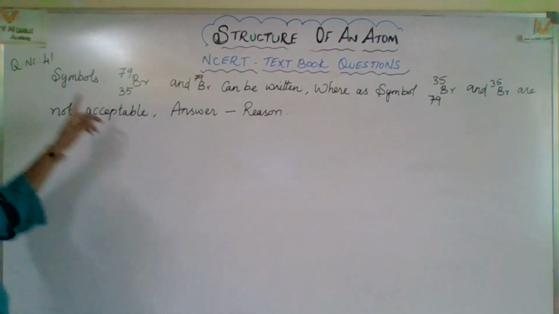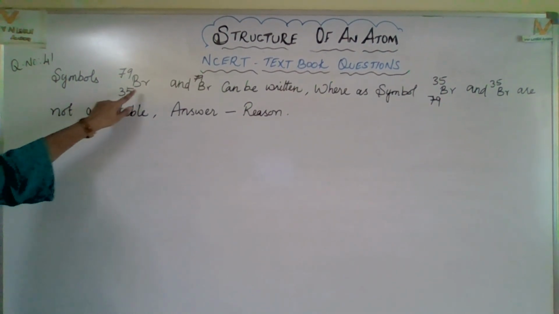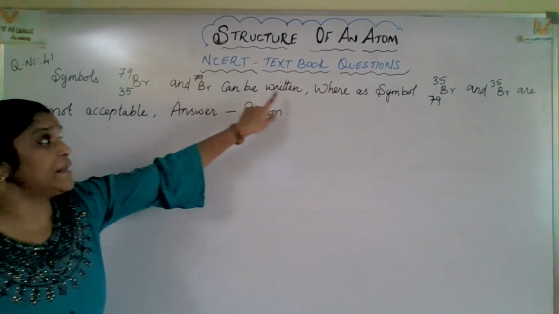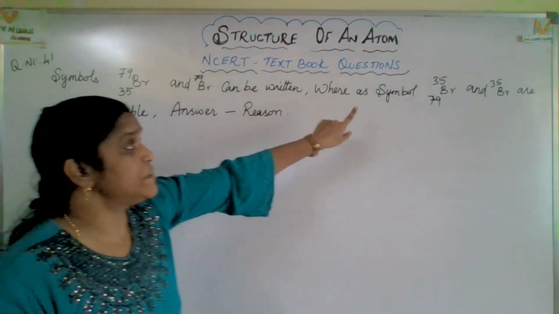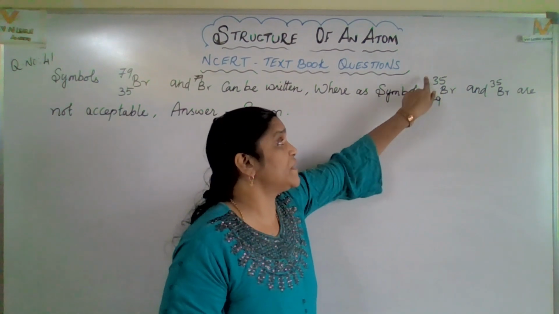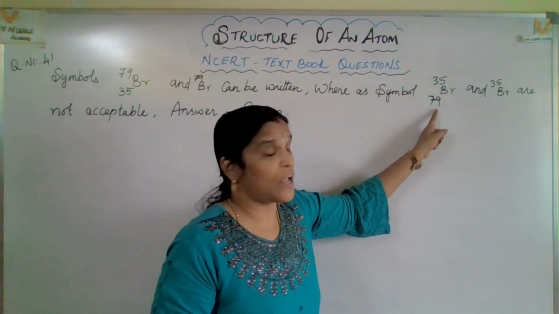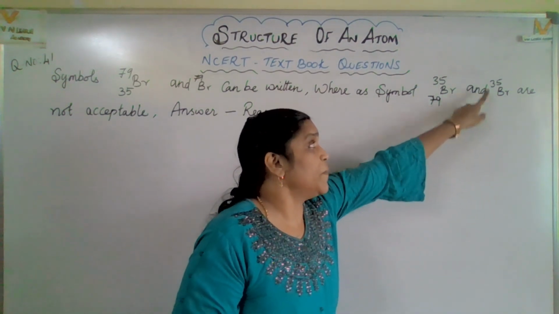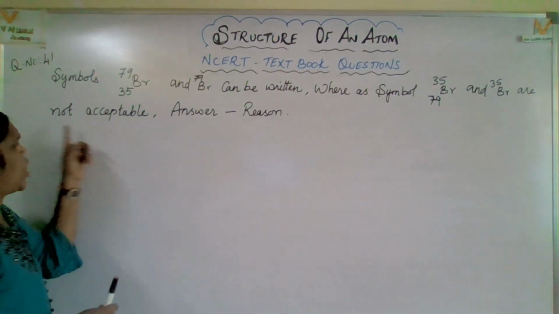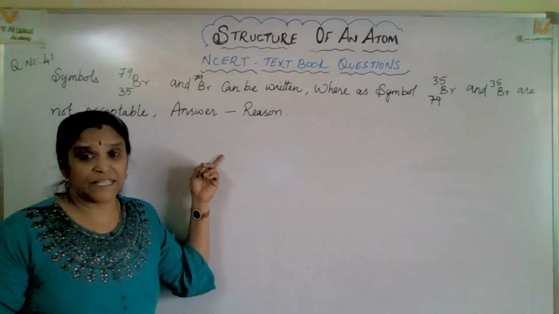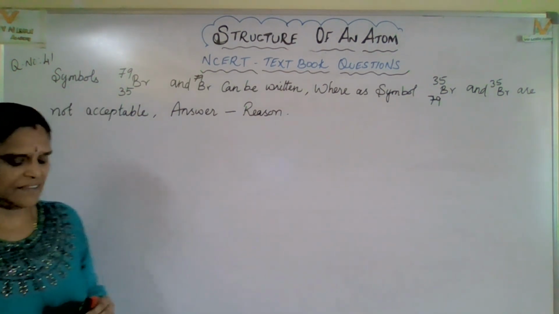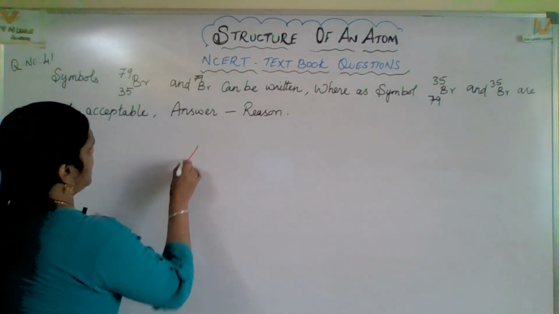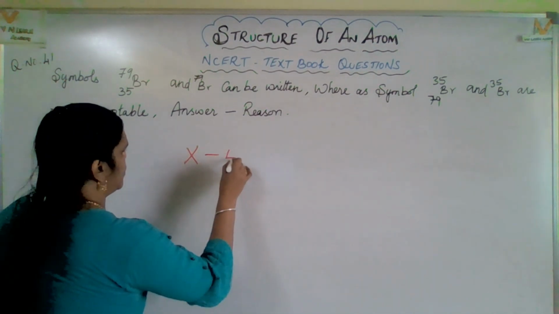Now the next question, 41. Symbols bromine 79 over 35 can be written, whereas the symbol with 79 at the bottom and bromine 35 on top is not acceptable. Answer this question. Reason: first and foremost, here X is an element, you know very well.